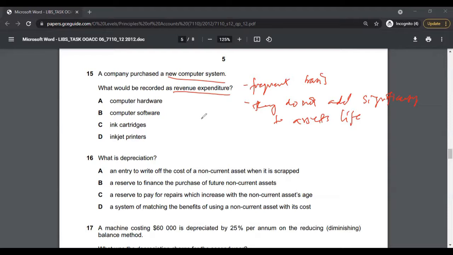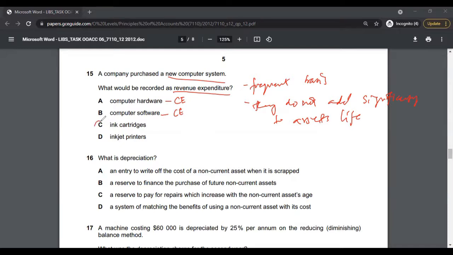You must understand it. This is just a quick revision here and how to attempt multiple choice in the exam. So if you go through the options, purchase of computer hardware, this is going to be a capital expenditure. Computer software, this is going to be a capital expenditure. So for example, Windows is computer software. You need Microsoft Windows, which is an operating system to run the computer. That's computer software, therefore it's a capital expenditure.